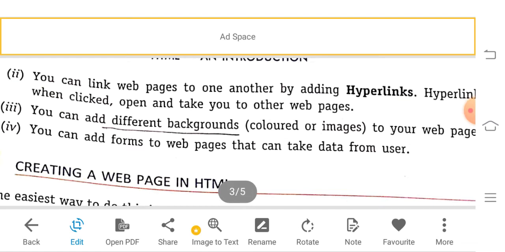The next one, we can add backgrounds. If you need to, you can add a background color or image in HTML. Last point, you can add forms to web pages to take data from the user.